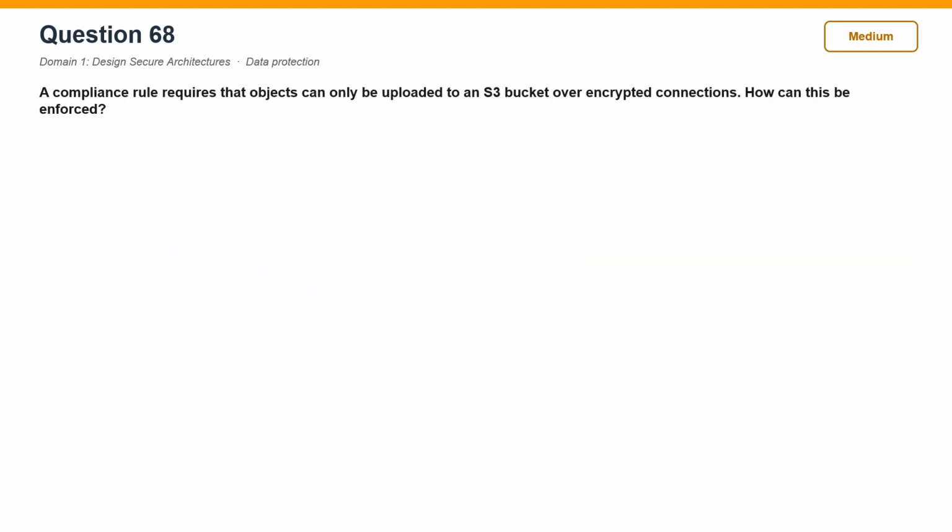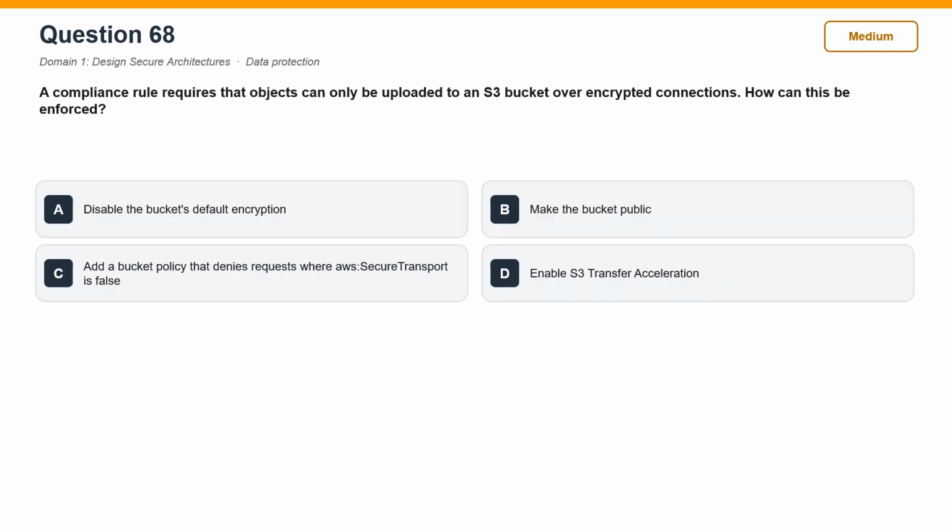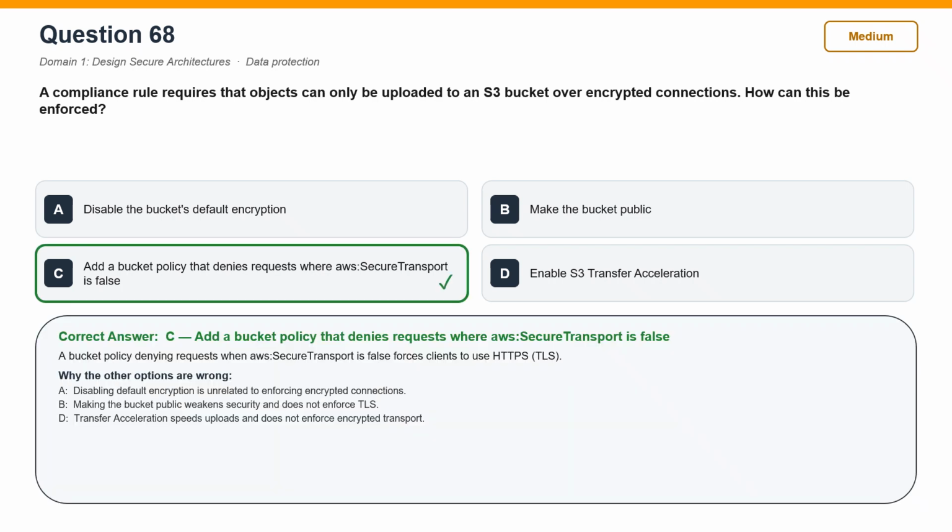Question 68. A compliance rule requires that objects can only be uploaded to an S3 bucket over encrypted connections. How can this be enforced? The correct answer is C. Add a bucket policy that denies requests where aws:SecureTransport is false. A bucket policy denying requests when aws:SecureTransport is false forces clients to use HTTPS, TLS.